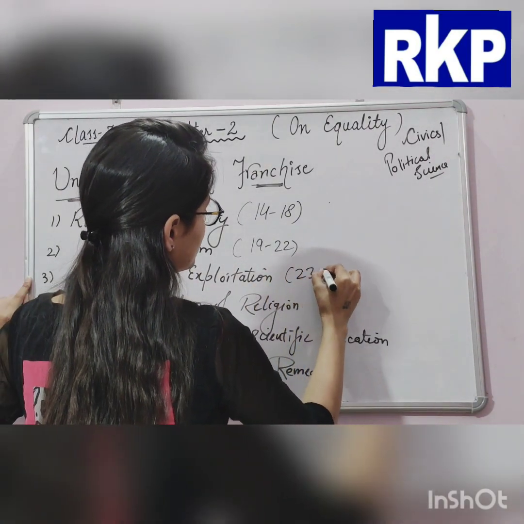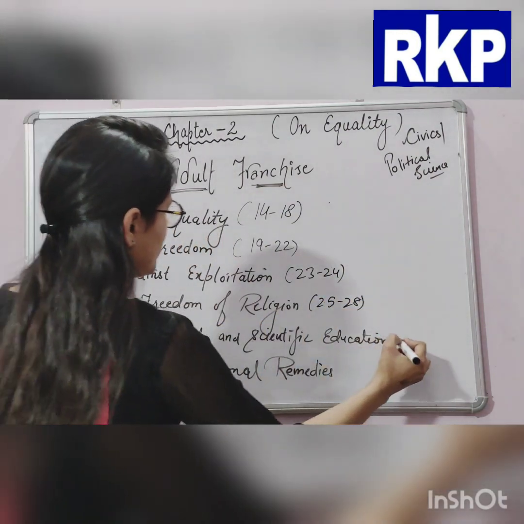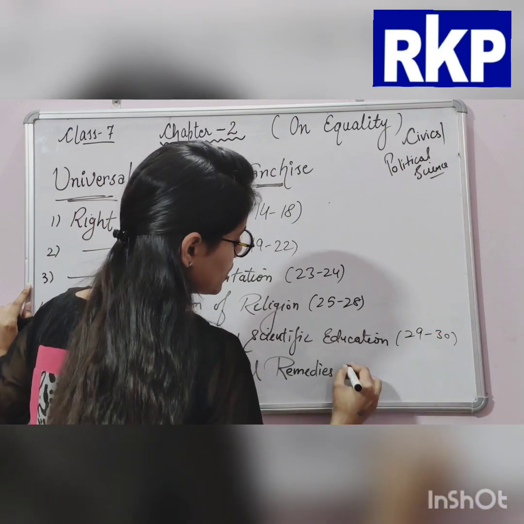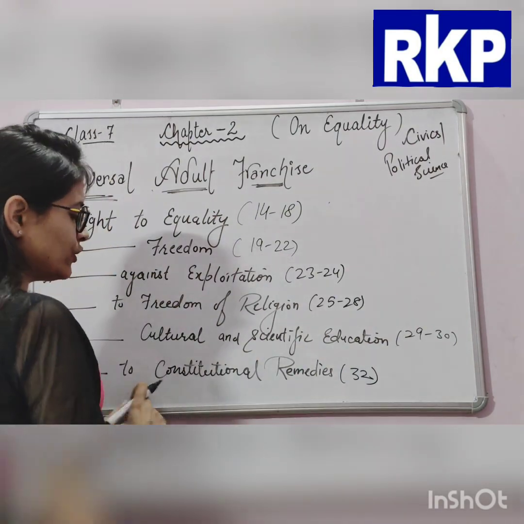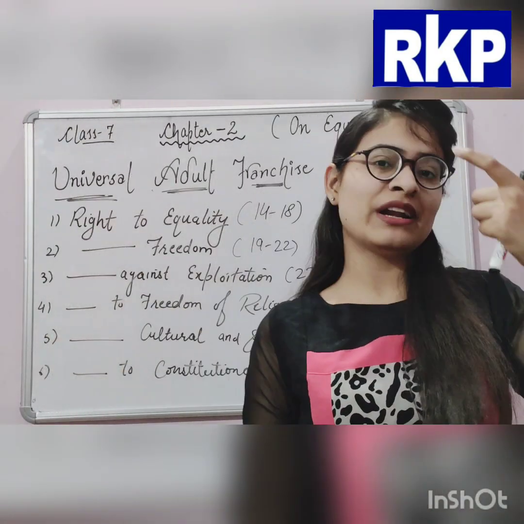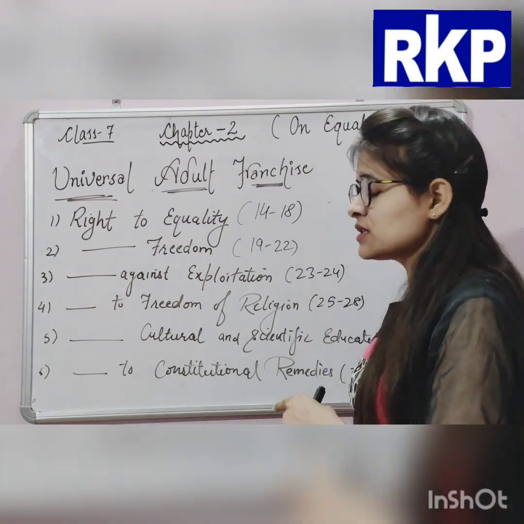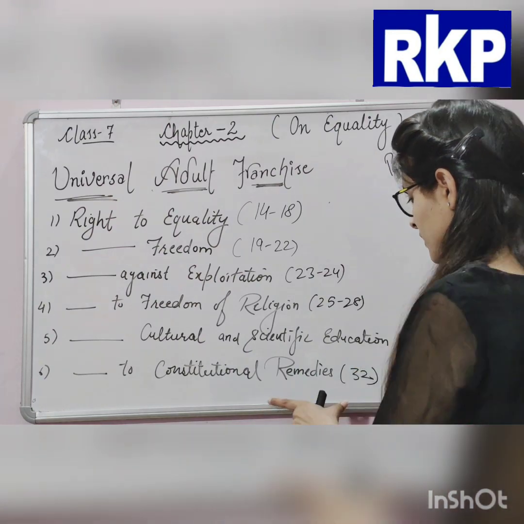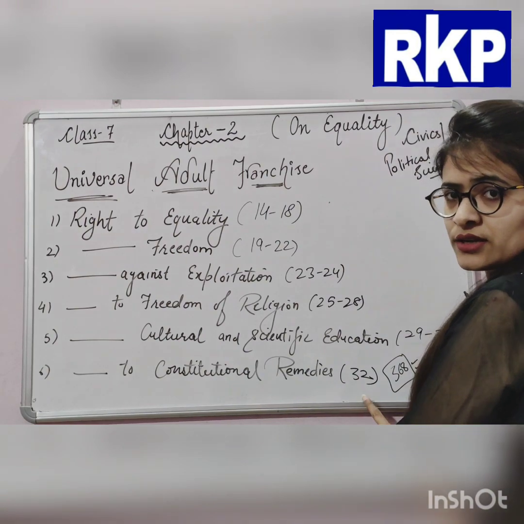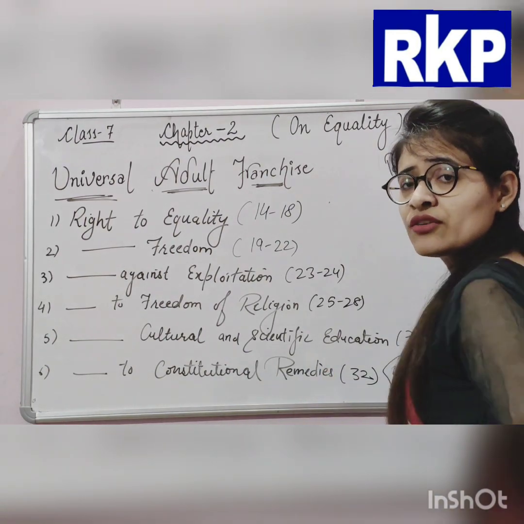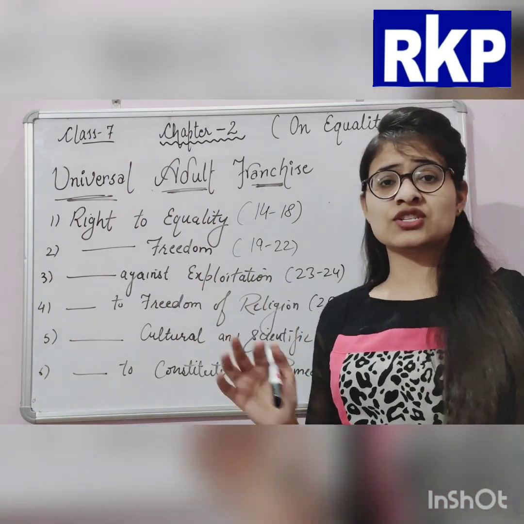So the right to freedom is given in Article 19 to 22, and the right against exploitation in 23 to 24, and this is 25 to 28, and this is 29 or 30, and this is given in 32. Clear? And the right to constitutional remedies is about amendments, making changes in our constitution. For this, there is also an article, Article 368. According to this, whenever we want, we can make changes in our constitution. I hope this is clear to you all.